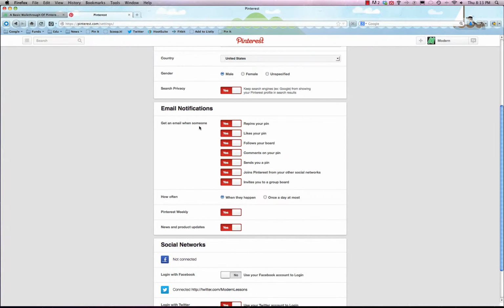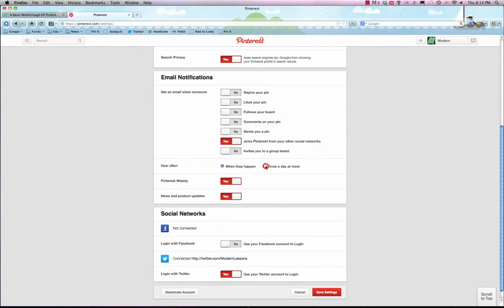Finally, email notifications is the big one here. So I personally don't like getting spammed or notified, I guess you could call it, with every single thing that happens on Pinterest. So we'll just hit all these to no, and maybe just if one of our friends joins Pinterest, and that's if we signed up using Facebook or Twitter, then we will put that to yes. So we'll leave that on, and we can select it. I love this feature, once a day at most is how often you'll get an email from Pinterest.